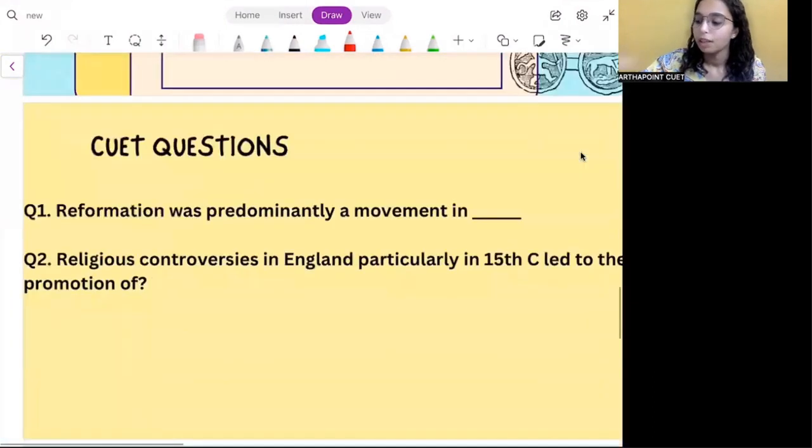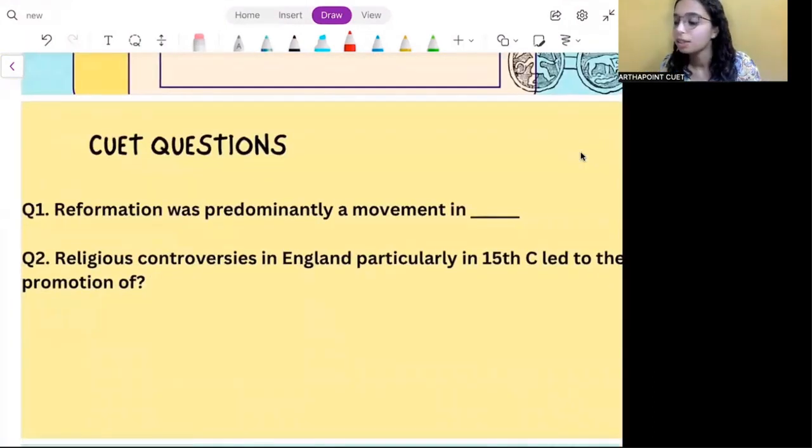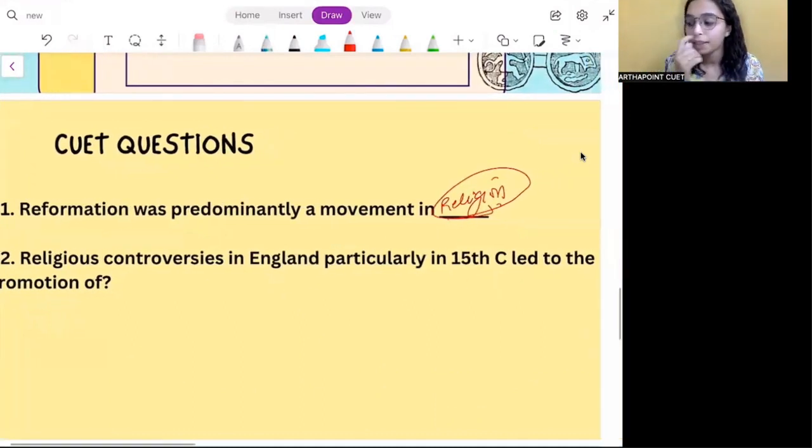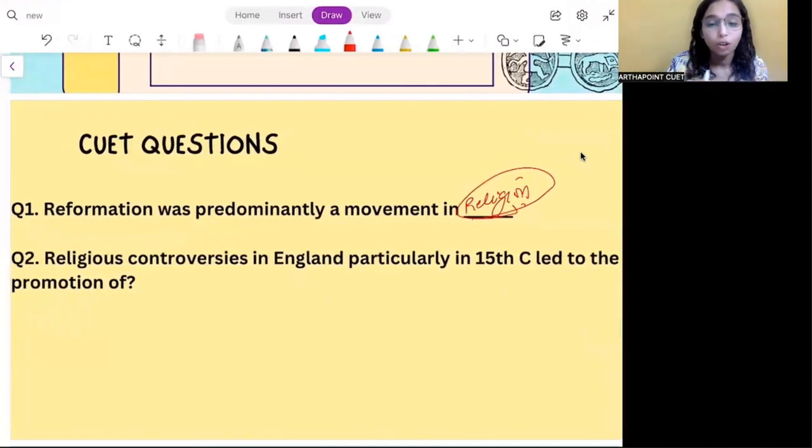Let us move on. So we have two CUET questions here. Very first is: Reformation was predominantly a movement in. So we have already discussed that Reformation was a movement in religion. And second is: religious controversies in England, particularly in the 15th century, led to the promotion of. So religious controversies in England, particularly in the 15th century, led to the promotion of prose.